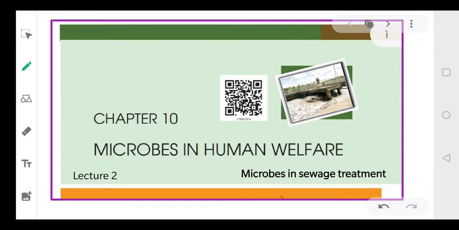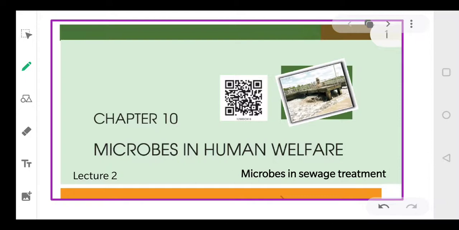Municipal wastewater is also called sewage water. We call it sewage water because it contains large amounts of organic matter and microbes. Many of these microbes are pathogenic, meaning they can cause a wide variety of diseases if such water is consumed by humans.